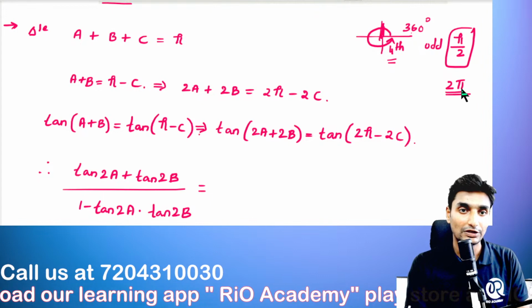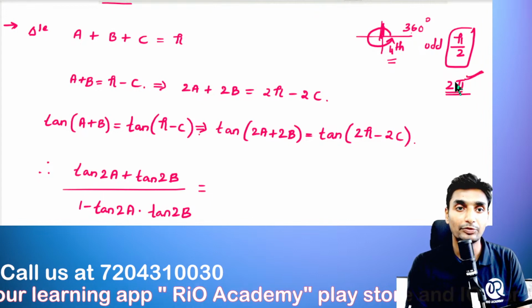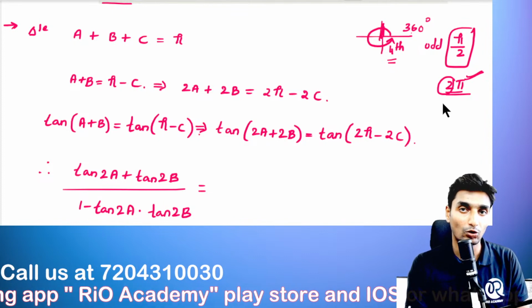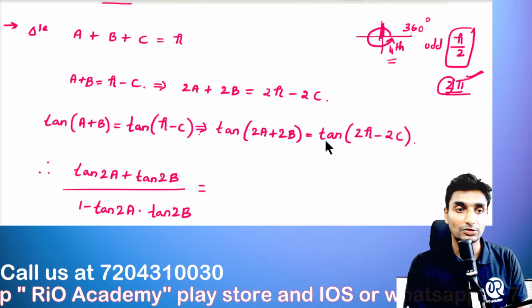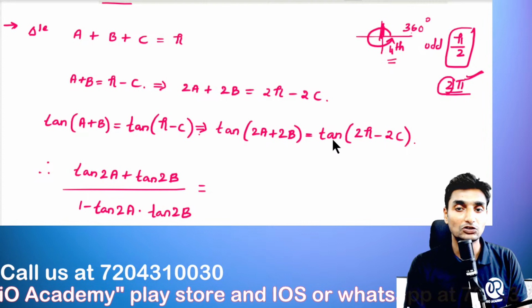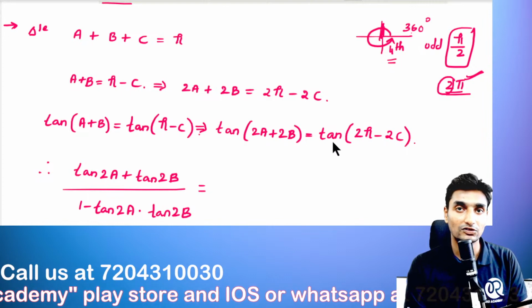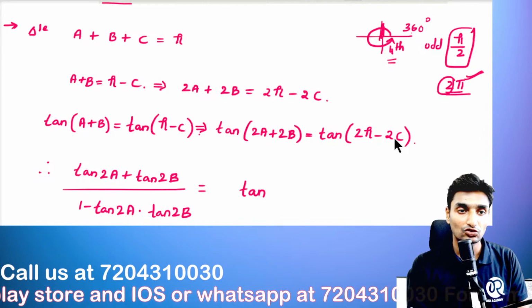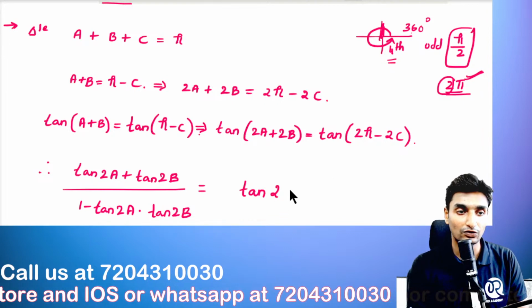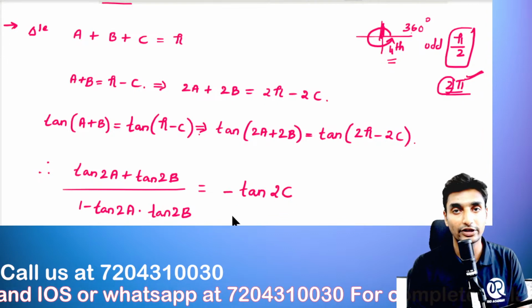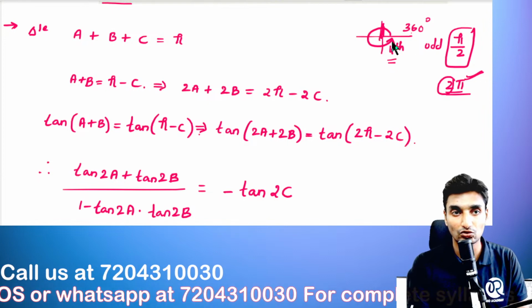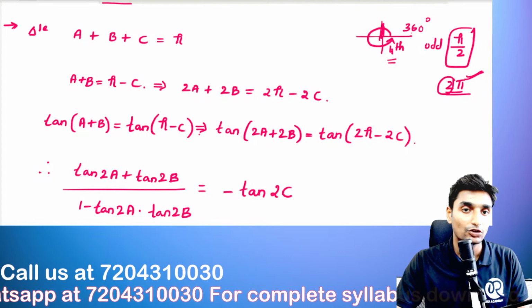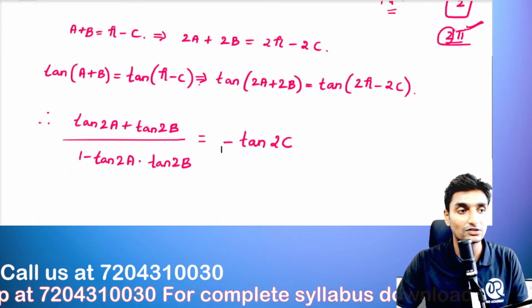Okay, so here in the case of pi, independent of the coefficient, let it be an even number or let it be an odd number, the trigonometric function will always remain the same guys. Okay, the trigonometric function tan will remain tan itself. So the angle is 2c, tan of 2c, it is minus. Okay, negative format because it will lie in the fourth quadrant. So in the fourth quadrant the tan function will be negative guys. Okay, so now you have to just simplify it here.